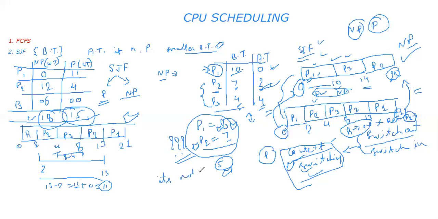It's not necessary that NP waiting time is lesser than preemptive waiting time, or that NP waiting time is greater than preemptive waiting time.